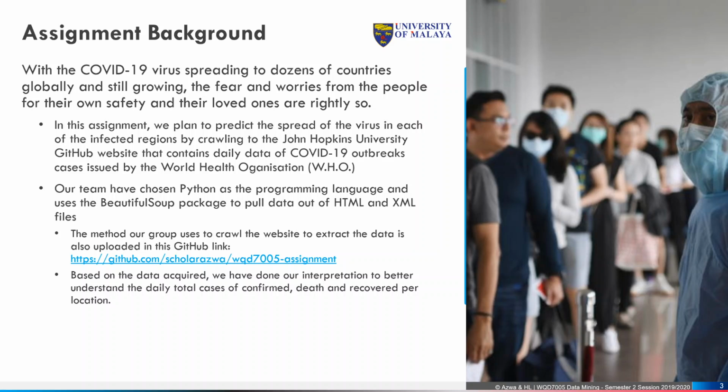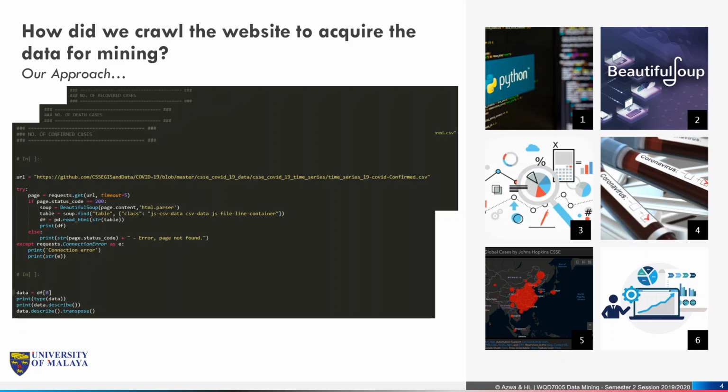The particular methods that we chose for our web crawling, in terms of how we coded the application, can also be found on the GitHub posted as highlighted in this slide. Based on the data that we have acquired, we will also be doing our own interpretation to better understand the daily total cases of confirmed, death, and recovered cases per location. So how do we crawl the website to acquire the data?